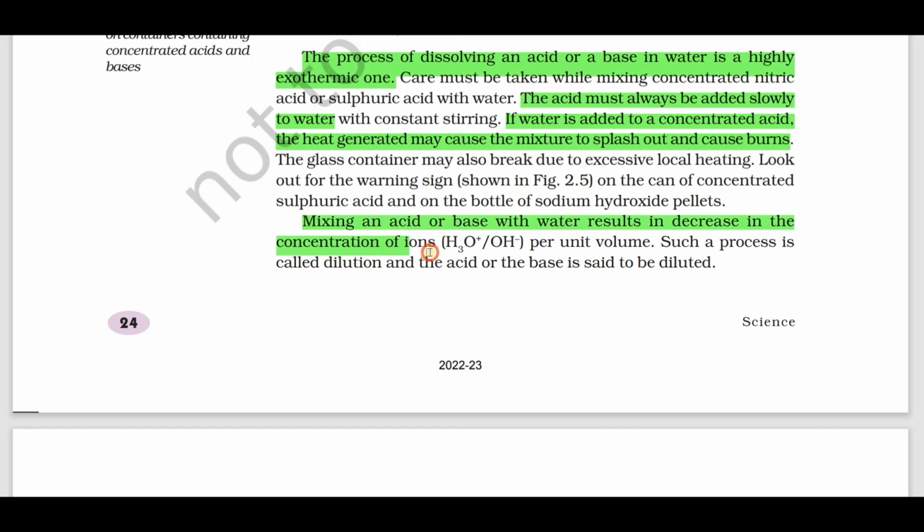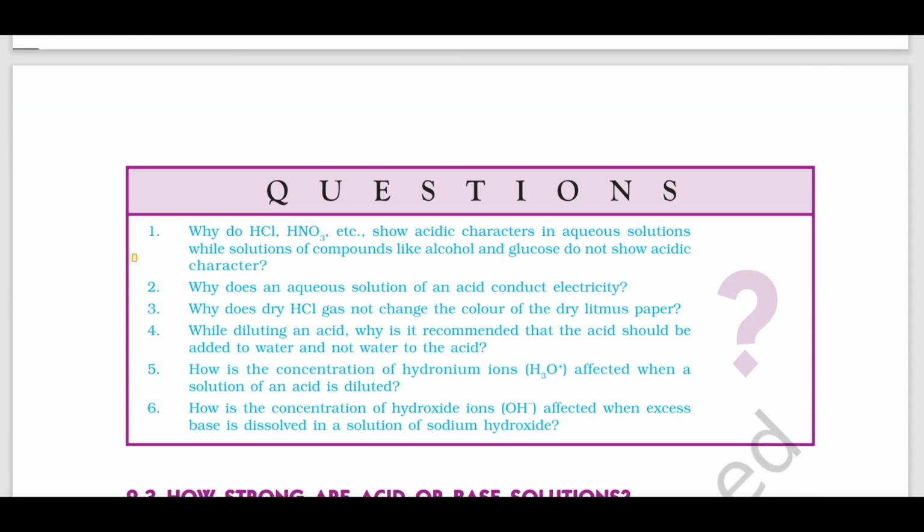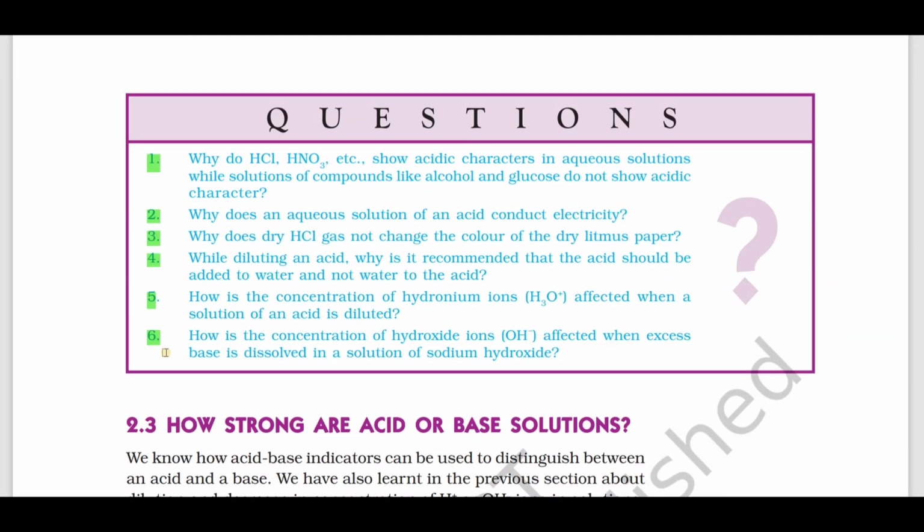So mixing, again, is a very important concept. Mixing acid or base with water results in the decrease of ions. That process is called what? Dilution. Dilution means adding water to the acid or base, which results in the decrease of H plus or OH minus ions. Such a process is called dilution. See, out of 6 in-text questions, definitely one question will be asked. So, very simple questions. Make a note of all those questions, study those questions.